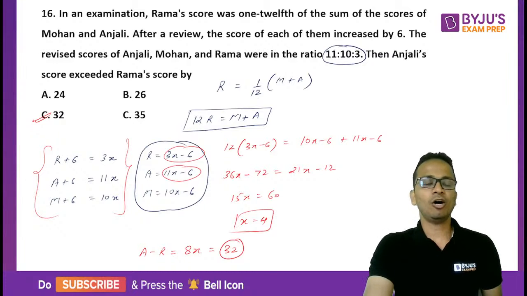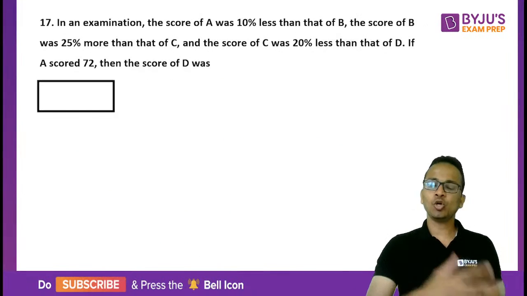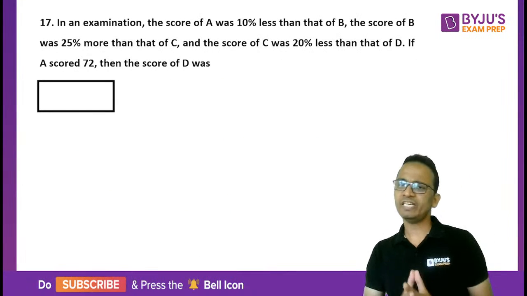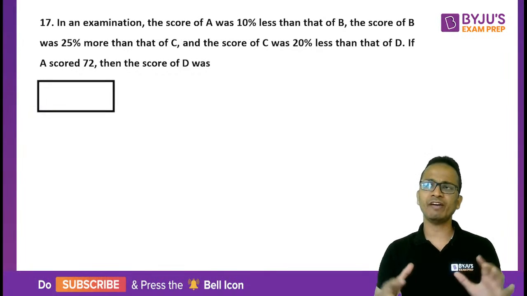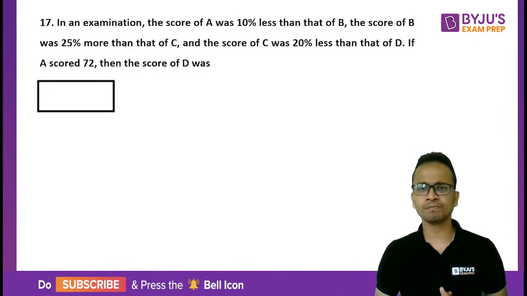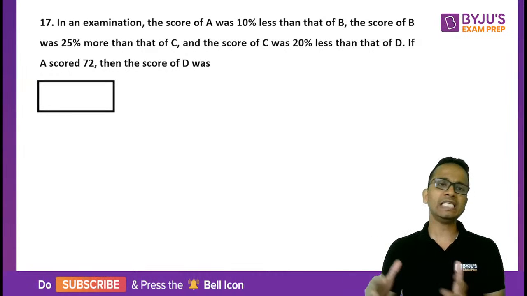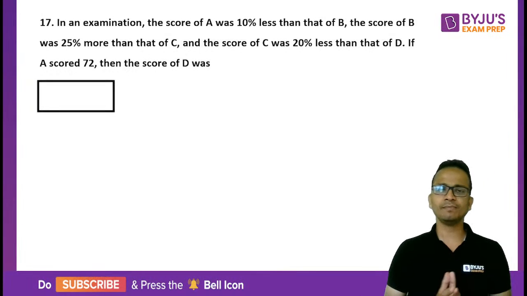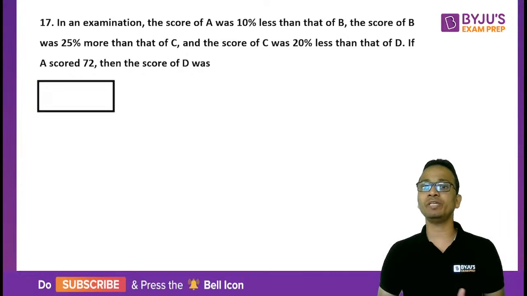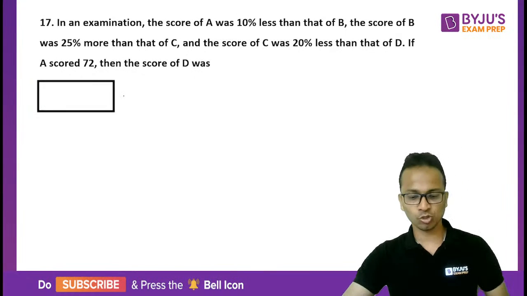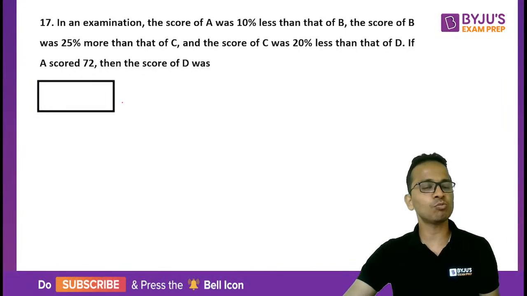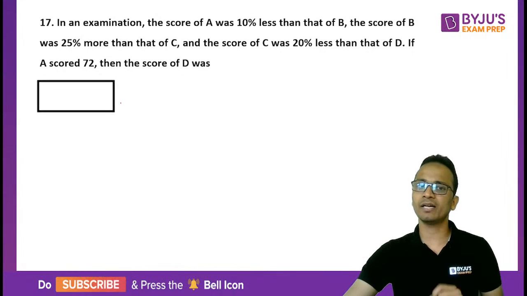All right, let's move further and look at the last question for the day, the 17th question. Since you already know that we have divided the entire slot in two equal parts, there were 34 questions, 17 and 17. So 17 taken today and the next remaining questions will be taken day after tomorrow. So you all can come back again day after tomorrow and have a look at the remaining questions.